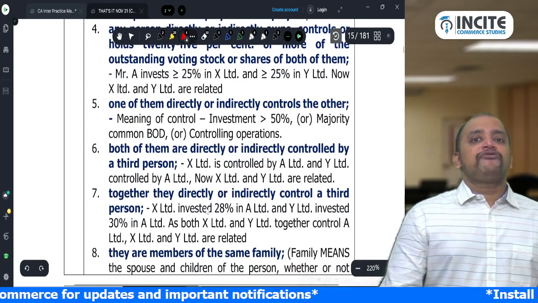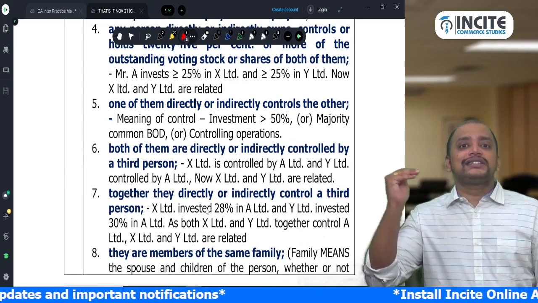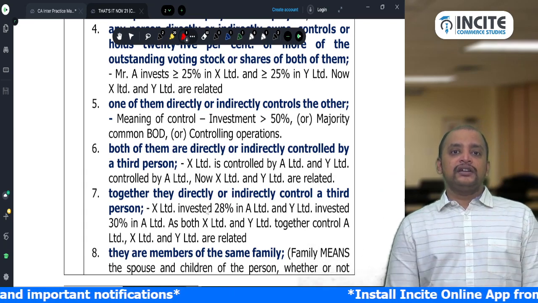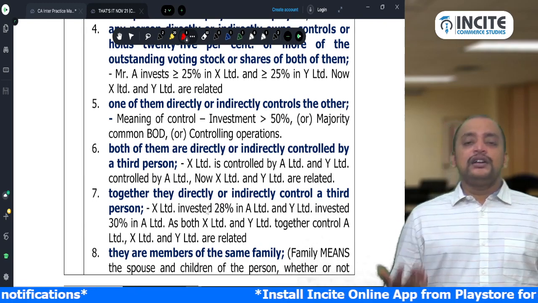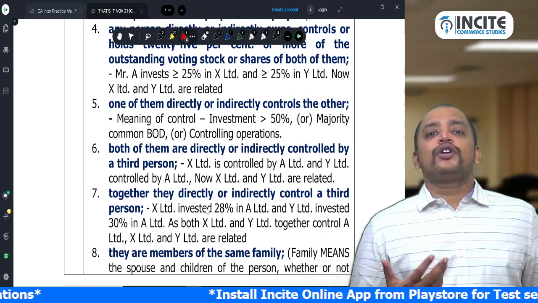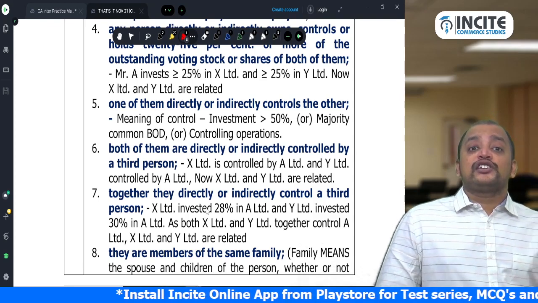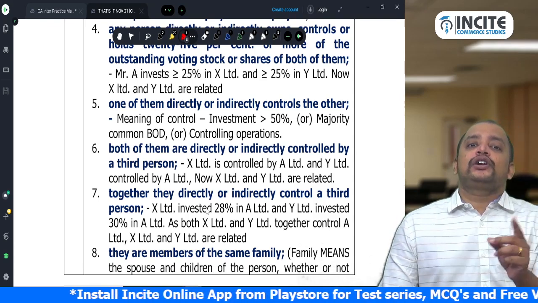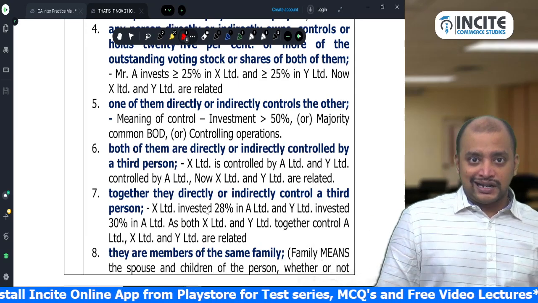Then point number 5: one of them directly or indirectly controls the other. What does it mean? Control is not defined. So control means investment of more than 50%. So what is the previous point? Fourth point: there are two companies in which there is a common shareholder holding 25% or more, which makes those two companies related. That is the logic.